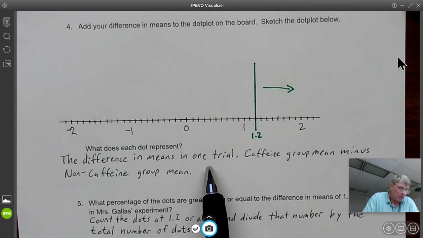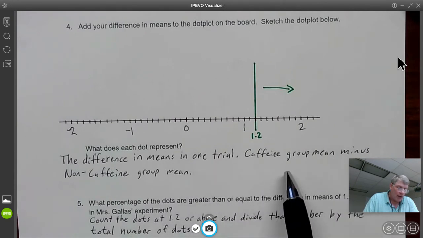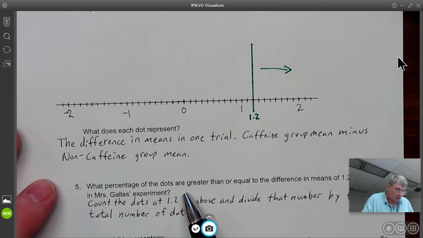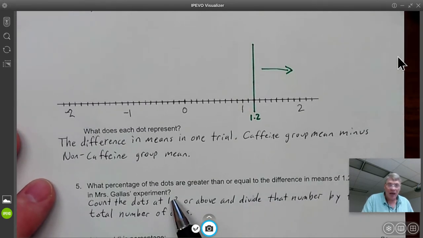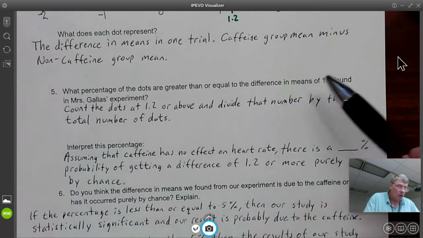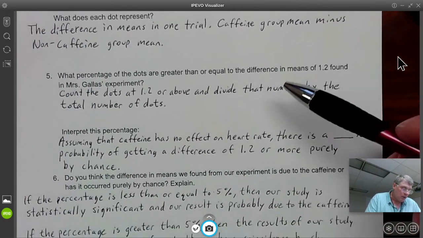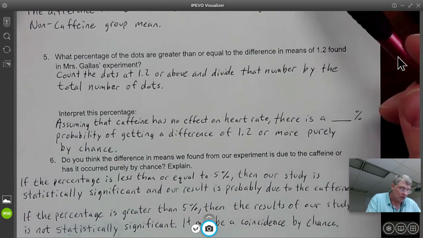The difference in means, what does each dot represent? So each dot would represent the difference in means of one trial, the caffeine group mean minus the non-caffeine group mean. What percentage of the dots are greater than or equal to the difference in means of 1.2 found in Mrs. Gallus's experiment? So we would add our dot to the dot chart. But when she conducted the experiment, they did the simulation, and it was 19% or higher.